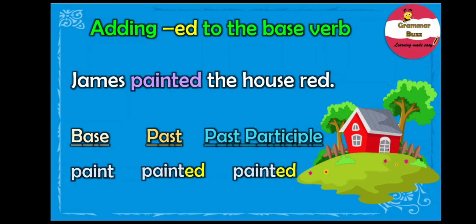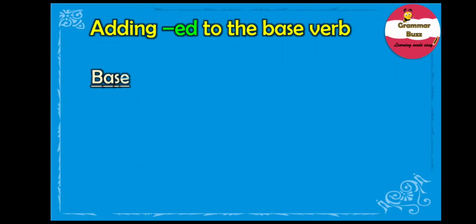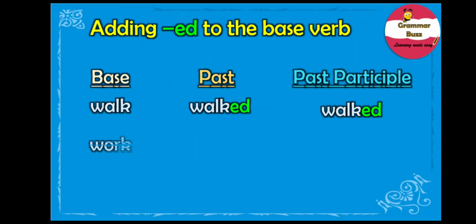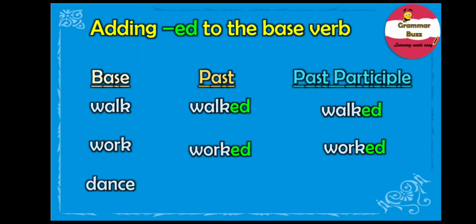A few other examples of the ed form of verbs are walk, walked, walked; work, worked, worked; dance, danced, danced. Note, all the verbs in this form have been converted to their past and past participle form by simply adding an ed to the base form of the verb.